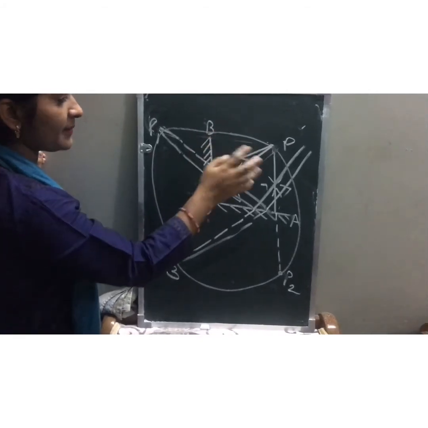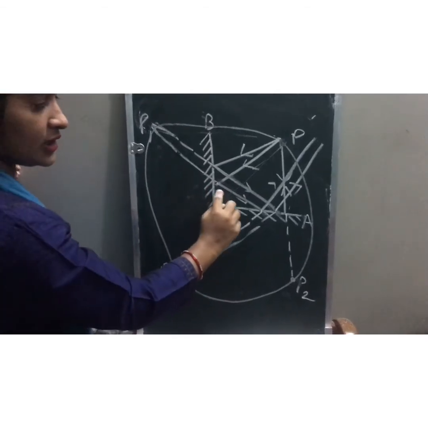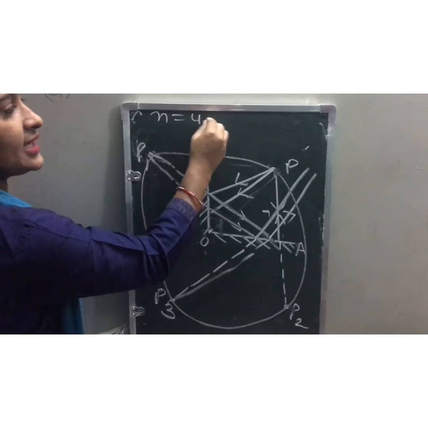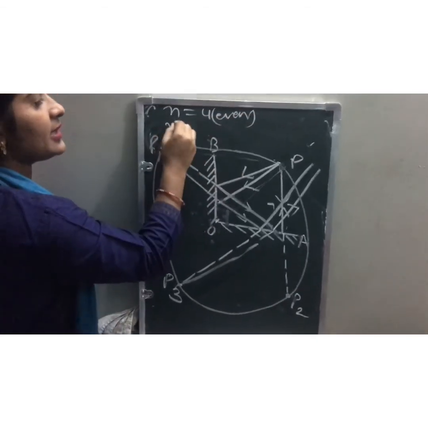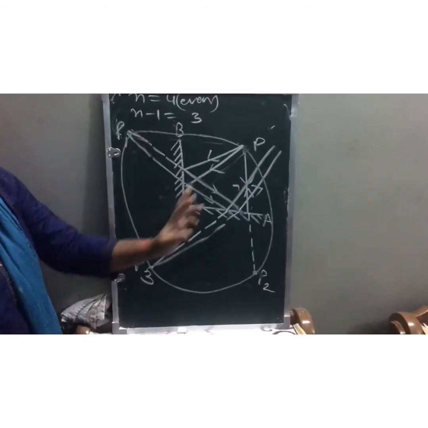For example, again I am explaining, two mirrors are there, BO and OA, kept perpendicular to each other, that means 90 degrees. If the angle is 90 degrees, n is 4, and since it is even, the number of images will be n minus 1, so 3 images will be forming. Okay, how 3 images are forming, I am explaining.